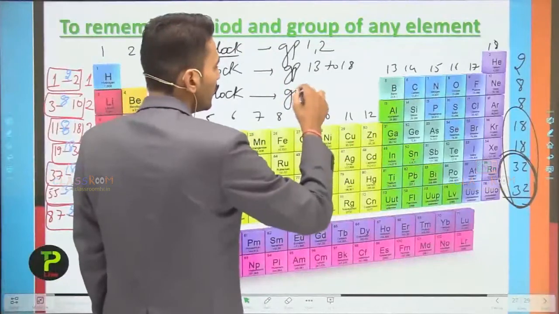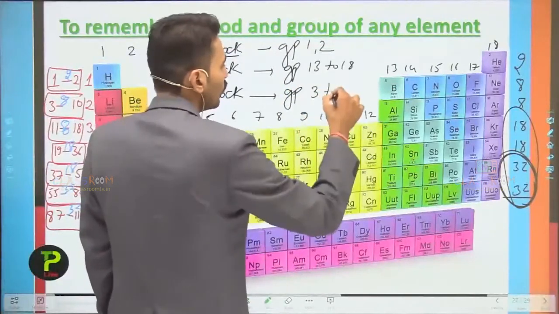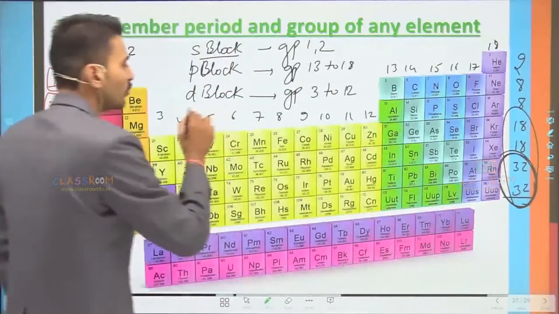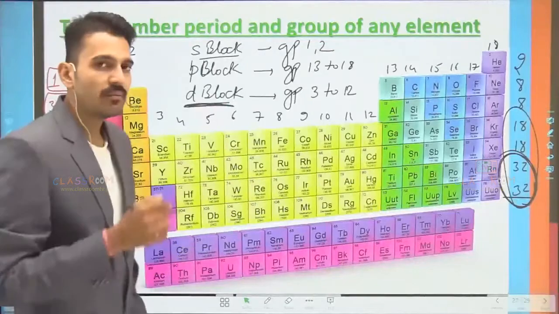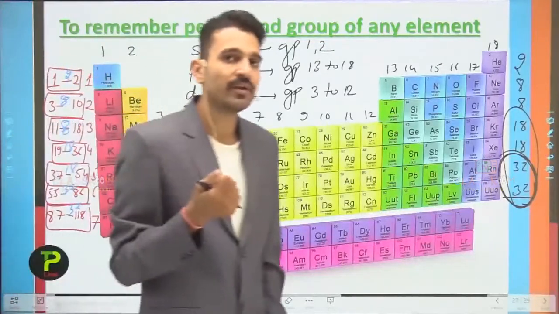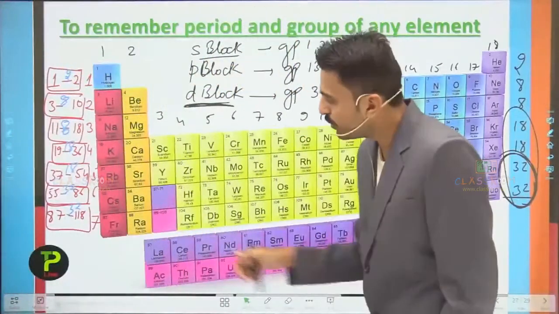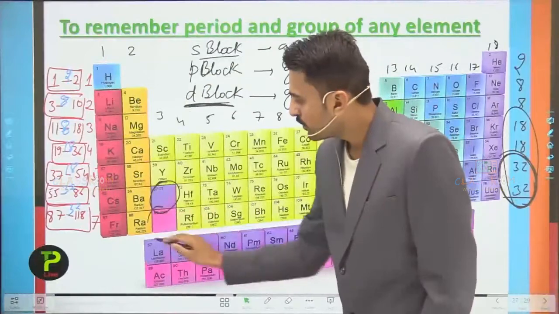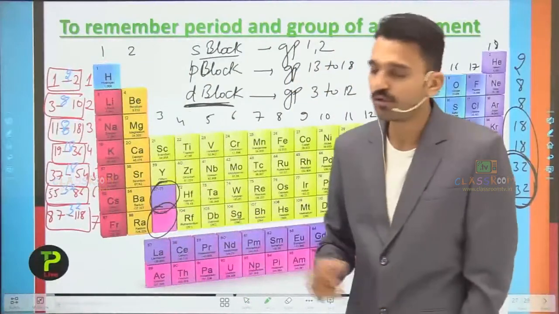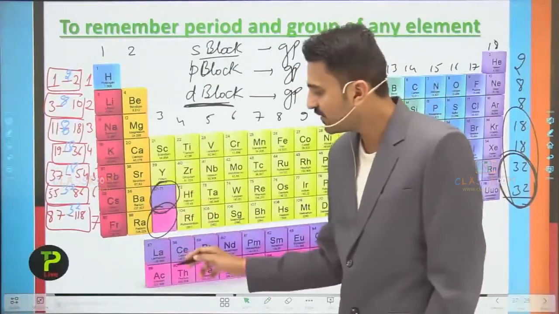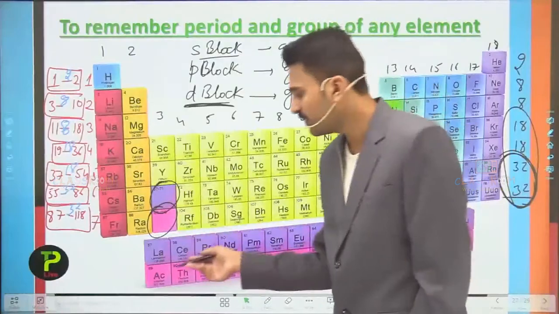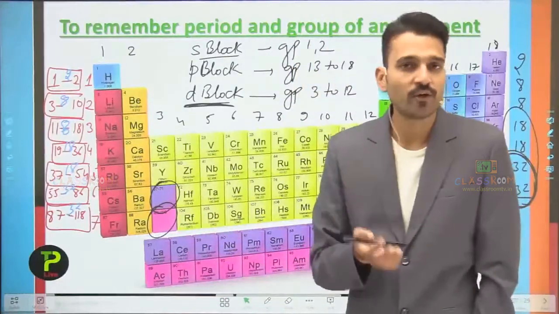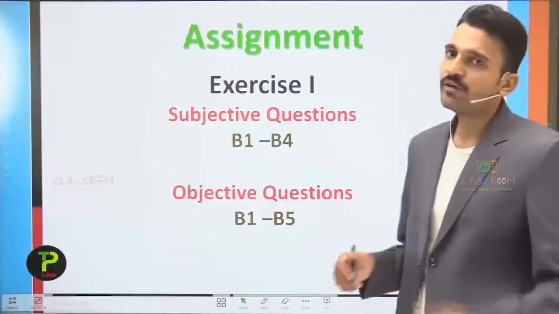So all the elements belonging to group 3 to group number 12 belong to the D block elements. Talking about the F block elements, they all lie in the third group, because their place is after lanthanum for the lanthanoid series and after actinium for the actinoid series.